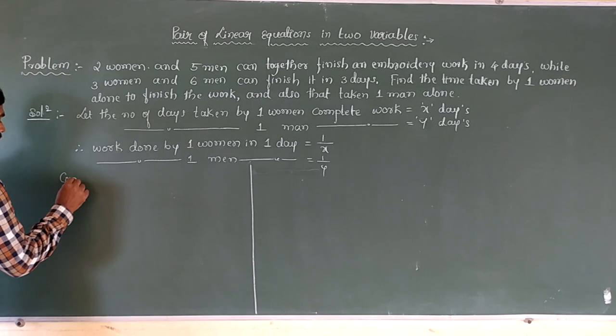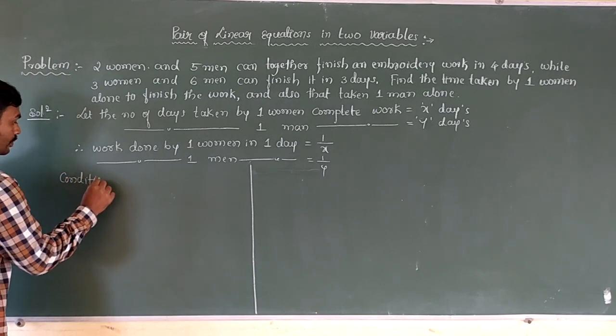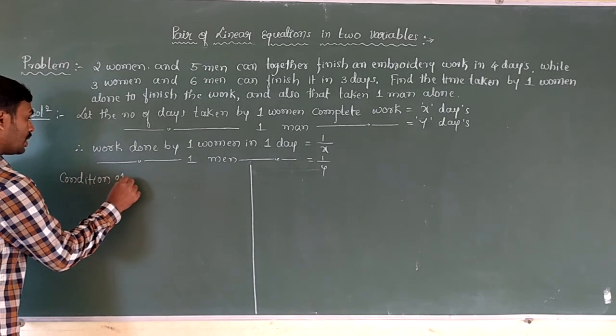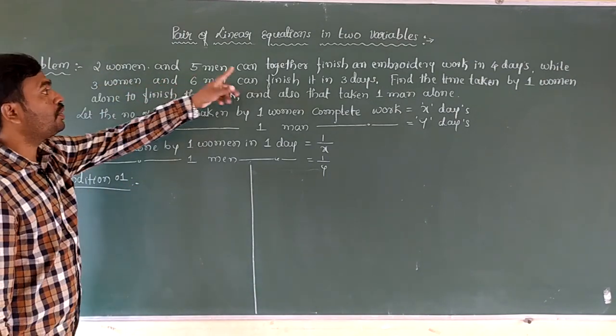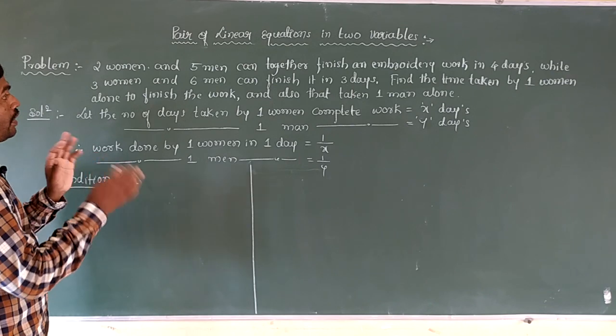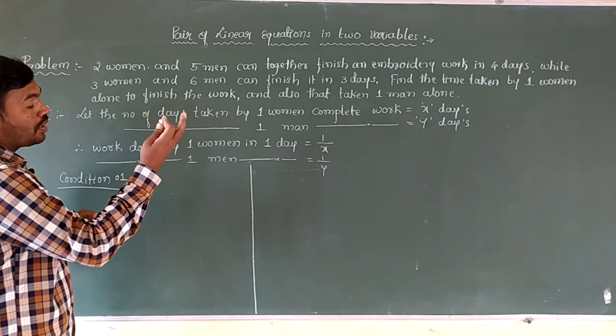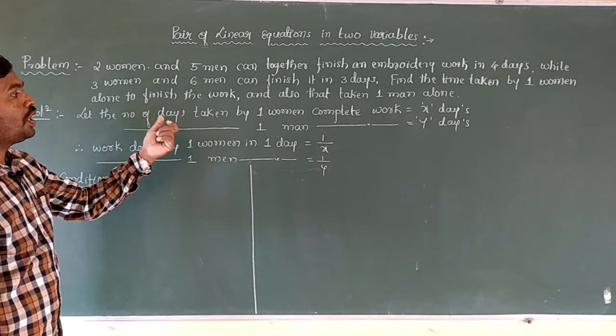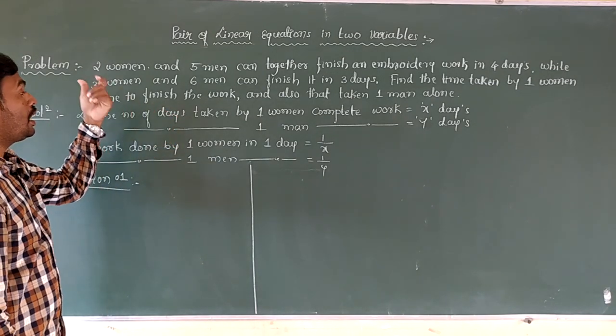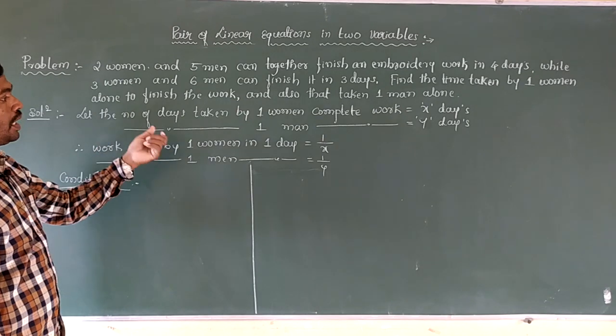Here the first condition. According to the first condition, 2 women and 5 men together can finish the embroidery work in 4 days. But we have to calculate the number of days taken by one woman to complete the work, and how many days one man takes.